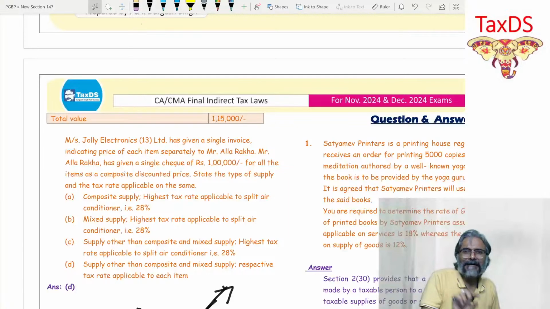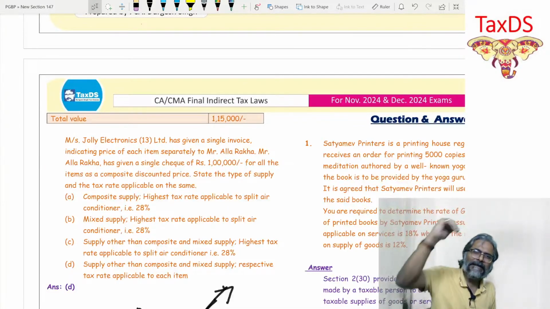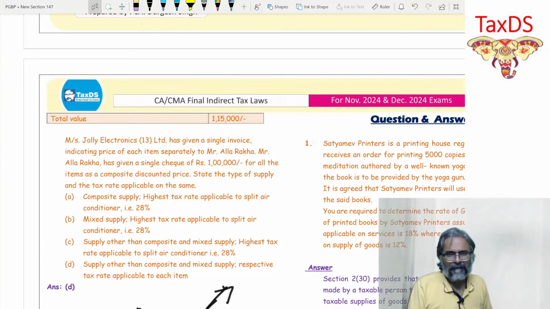What does that consolidated discount mean? Obviously this 10% discount on the subtotal is essentially for each item that you've purchased.